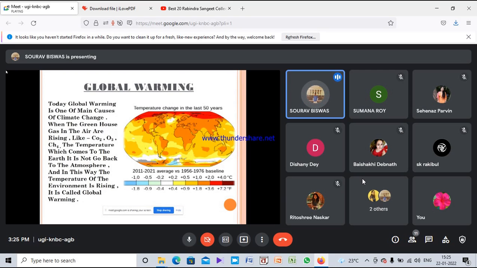The next slide is global warming. Global warming is when greenhouse gases like CO2, O3, CH4 mix with air and trap the heat in the air. By global warming, people and animals suffer. In this picture, we see the environment before 50 years and after 50 years, and how the climate has changed by the effect of global warming.